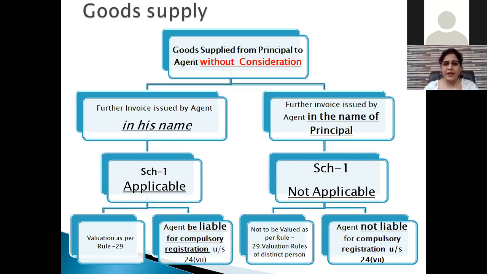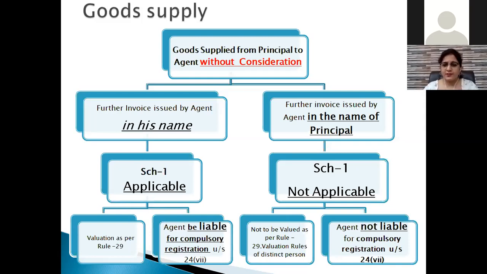Whenever goods are supplied from the principal to an agent without consideration, the thing to look at is the further invoicing when the agent further sells the goods, whether the invoicing is done in his own name or in the name of the principal. If this is done in his own name, then Schedule 1 will be applicable. Then what will be the impact? If Schedule 1 is applicable, then that agent is liable for compulsory registration, and valuation rule 29 will be applicable regarding the valuation, that is 90% or the open fair market value.